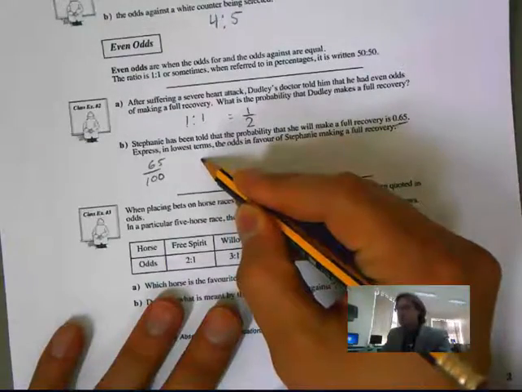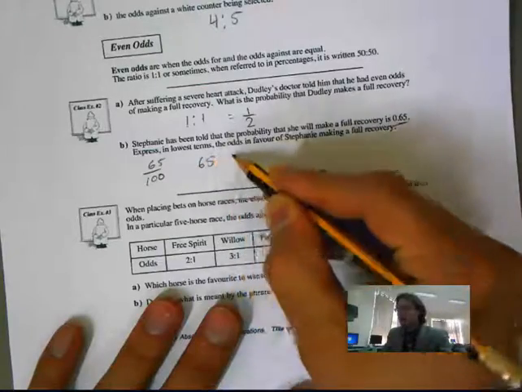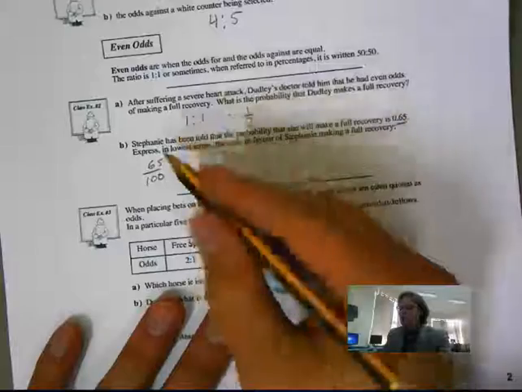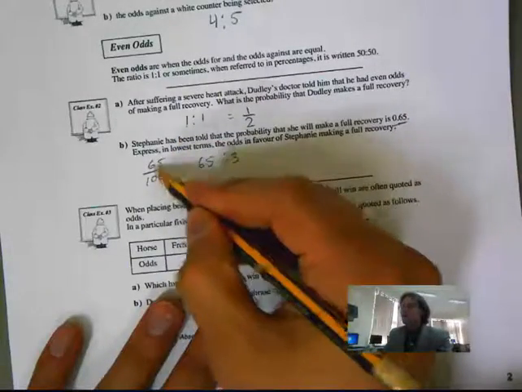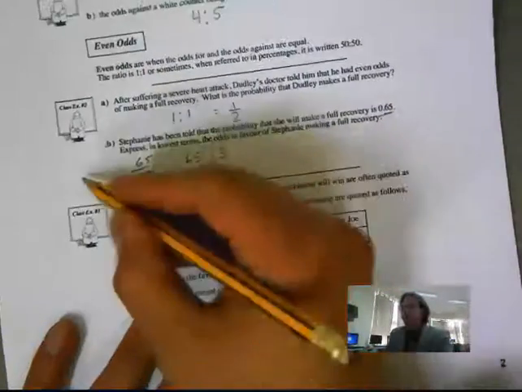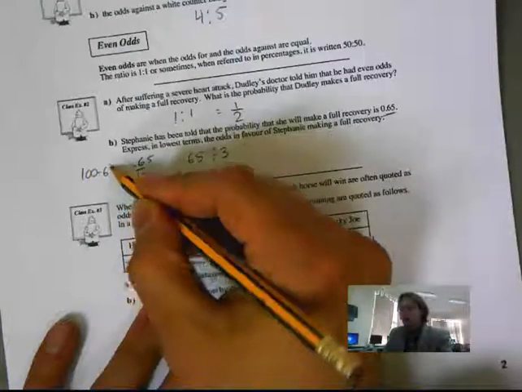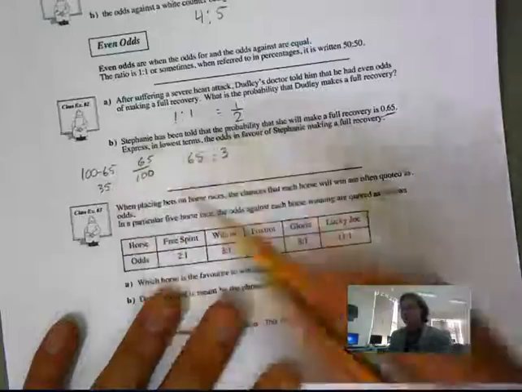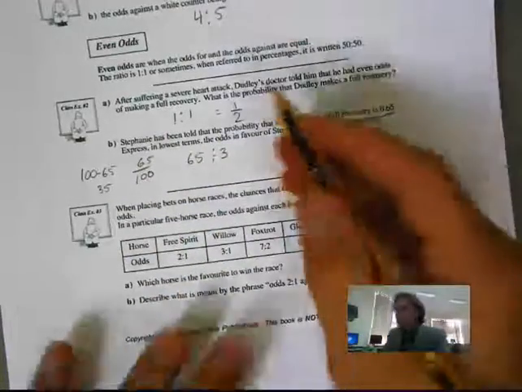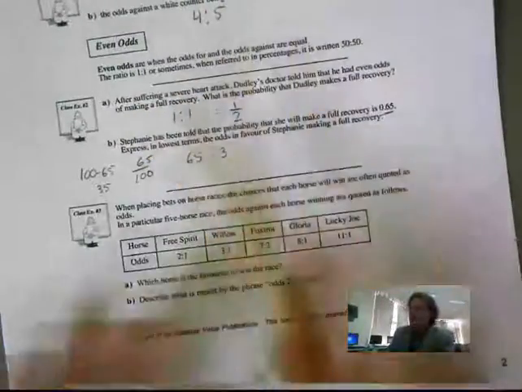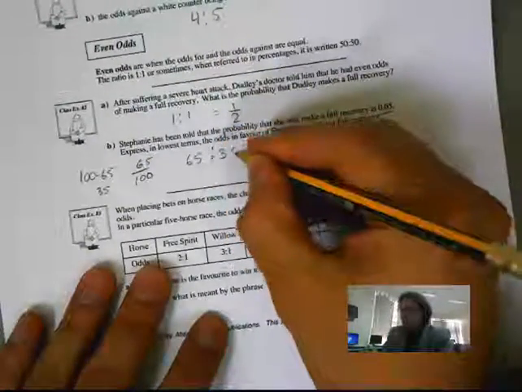So it's 65 to 35 for making a full recovery.